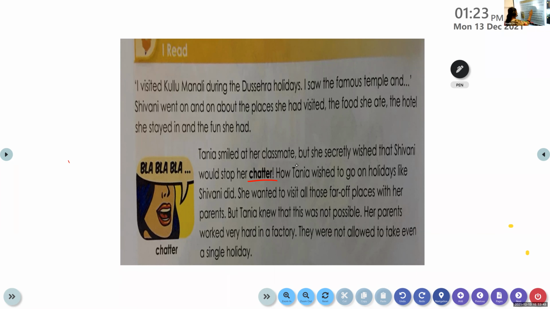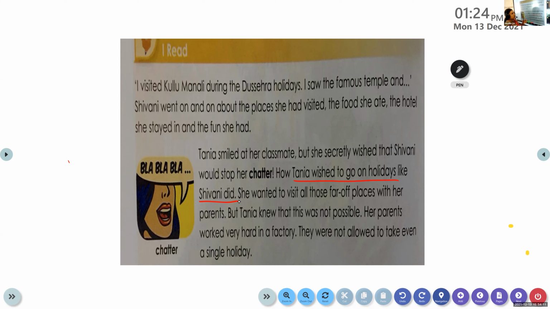Now, I will tell you the real reason for all this. Tanya wished to go on holidays like Shivani did. See, all children are the same. Some belong to a well-off family, some belong to a not so well-off family. Some families have a lot of money to spend for everything that their children need, but some families do not have that much money, right?